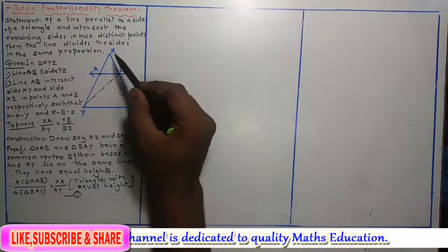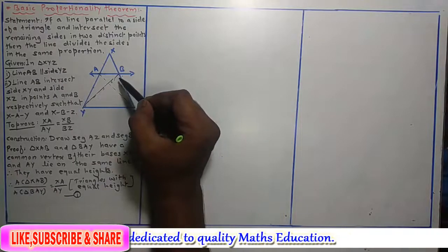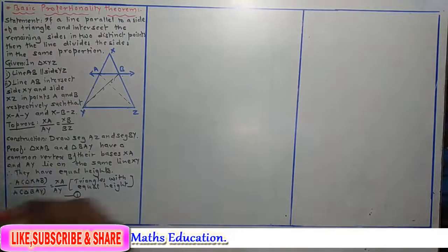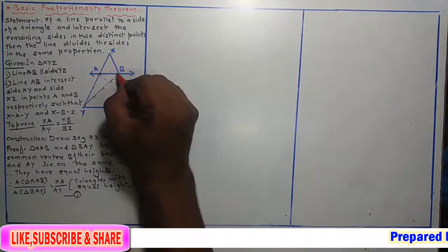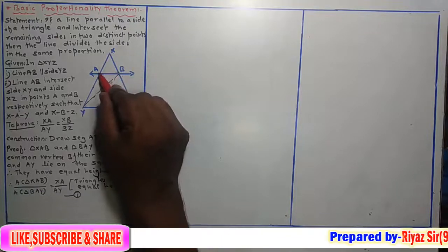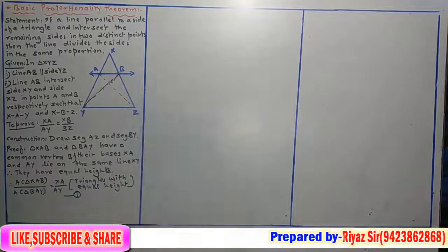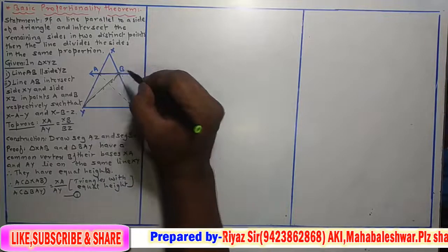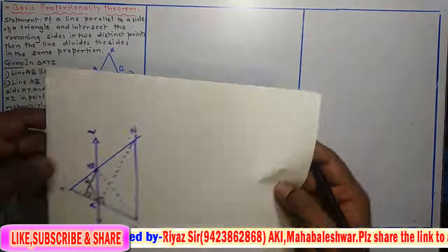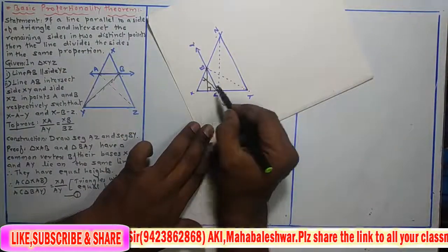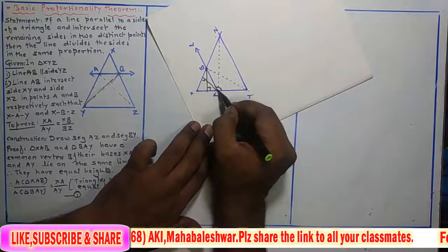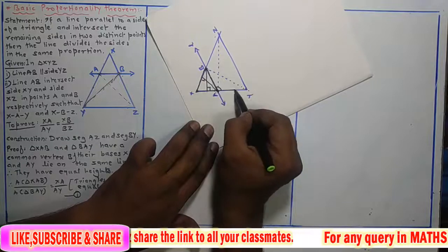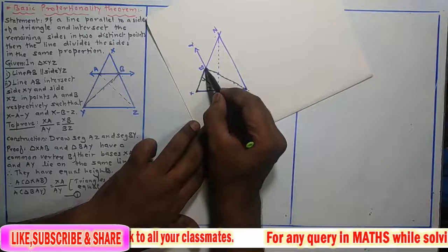Triangle XAB and triangle BAY. Okay, we consider those two triangles. Just see here, XAB means this triangle, and the second one is BAY, this triangle. So in both the triangles, vertex B is the common vertex. We see this figure like this. Here, in triangle XAB and triangle BAY, this one is the first triangle and BAY is the second triangle. So in both the triangles, vertex B is the common vertex.